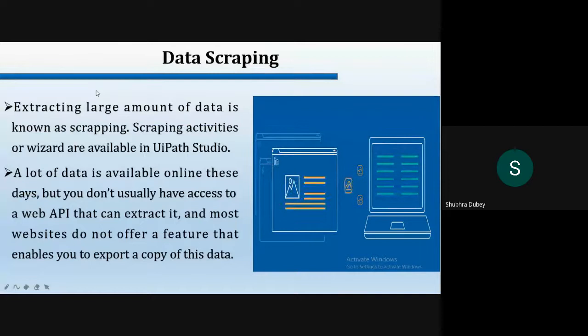So the next topic is data scraping. Extracting a large amount of data is known as scraping, right? Scraping activities or wizards are available in UiPath Studio. A lot of data is available online these days, but you don't usually have access to a web API that can extract it. And most websites do not offer features that enable you to export a copy of this data.